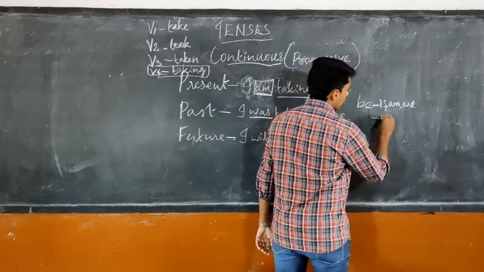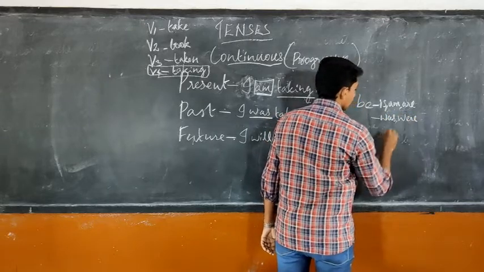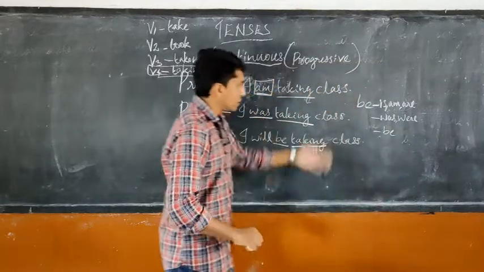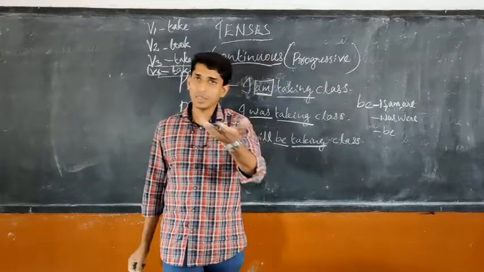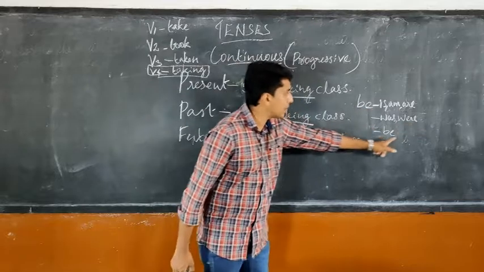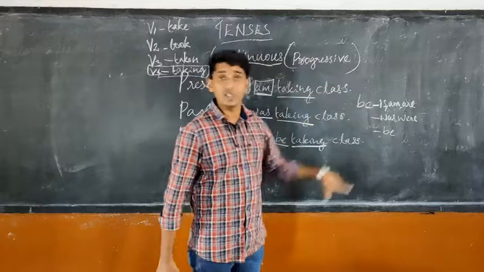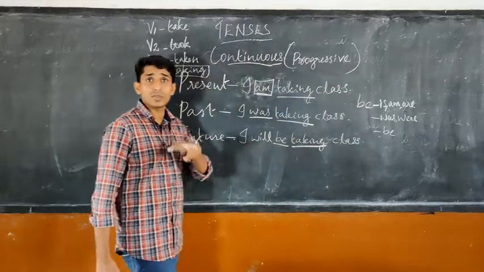In past form we will use was or were. In future we will use be itself. This also has these forms, been and being, that we will learn later. So these are the helping verbs used in continuous tense to show whether it is past, present or future.